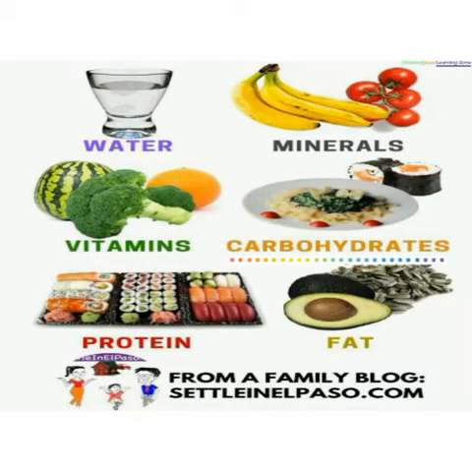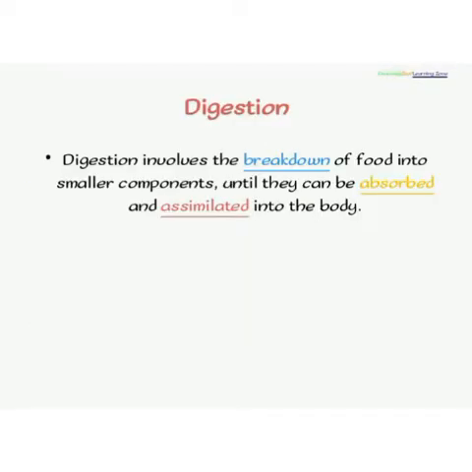As you can see from this picture, we see the carbohydrates, the rice, the yam. We also see the proteins, which are the eggs, the meats. We see the vitamins from fruits, green fruits. We see the minerals from banana, from tomatoes. We also have the fat from pears, as you see in the picture. Then we have the water proper that aids in digestion.